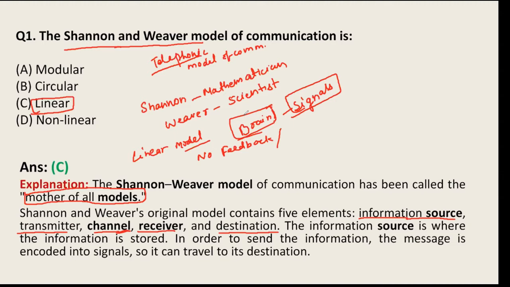You can say the HMCR model is also a linear model of communication, like the Aristotle model. So there are various linear models of communication in which feedback is nowhere present. That's why it is called a linear model. You have to remember all the linear models of communication.